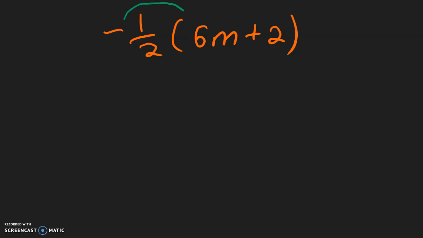So let's begin. Here, the top, we have -1, multiply with 6, which is -6, divided by 2, that's -3. Then bring down the m. And then we will multiply this, -1 times 2, which is -2, divide by 2, that's -1.